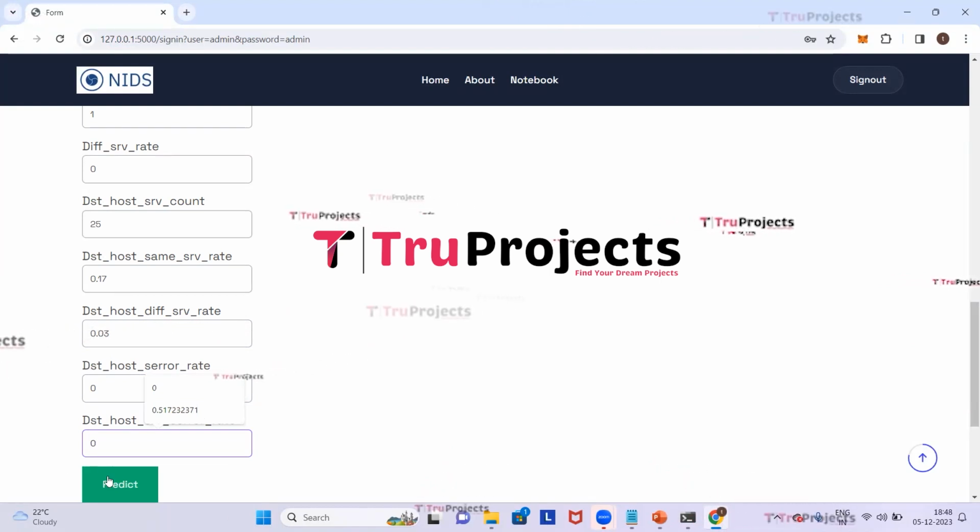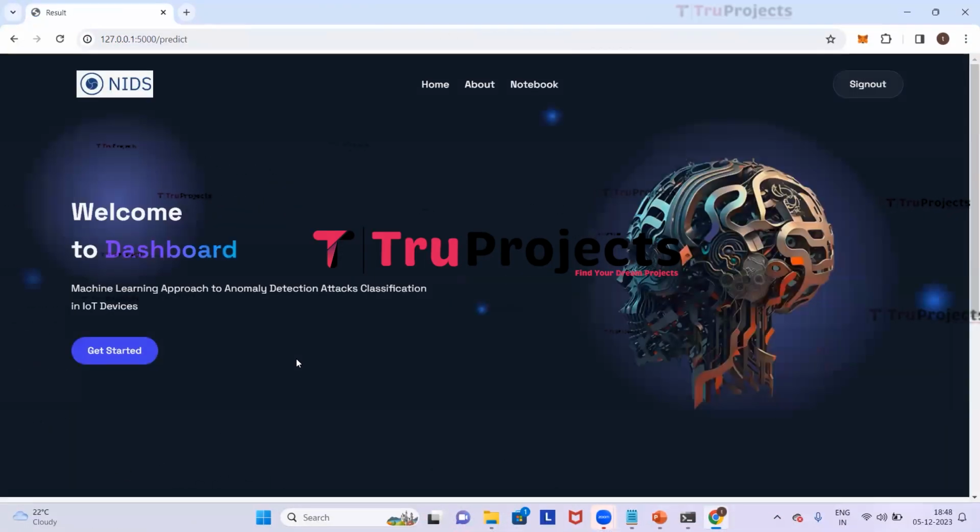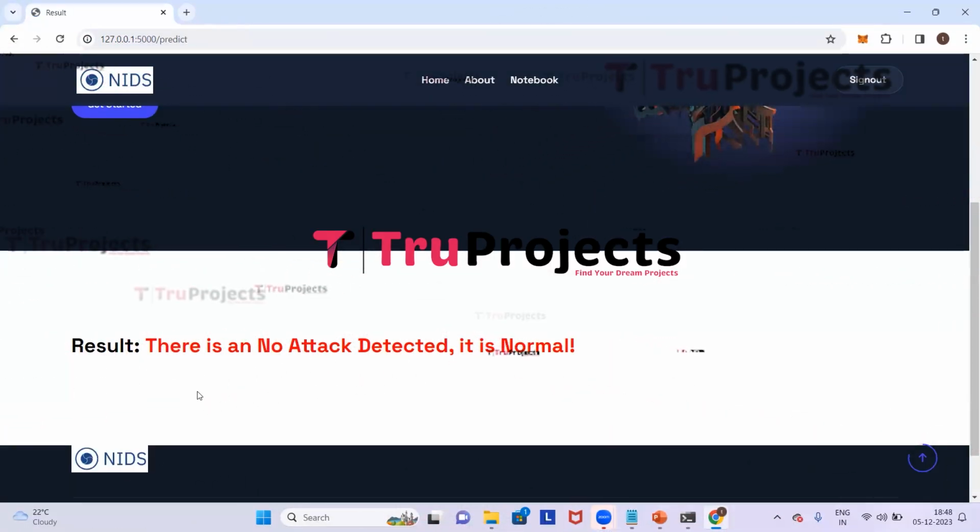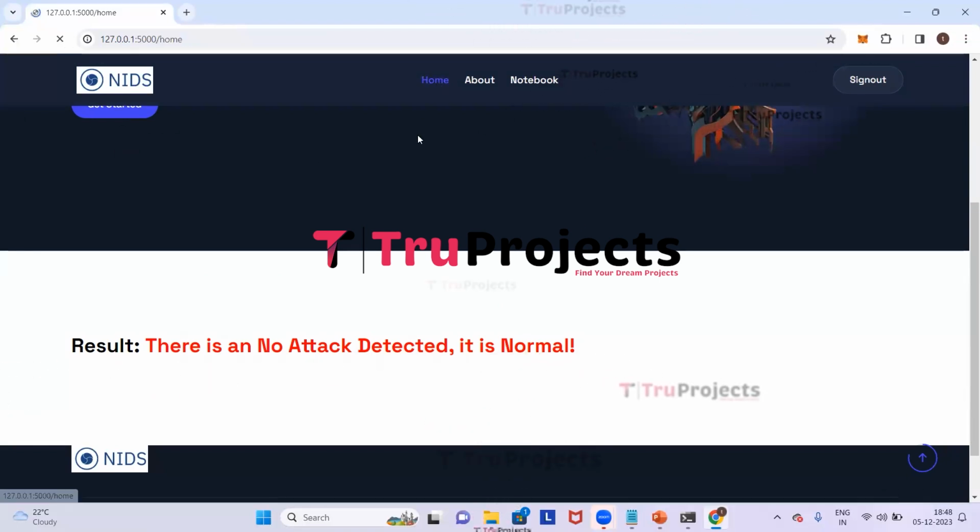Now click on predict. Based on the given parameters, it has predicted that there is no attack detected and it is normal. Now we will enter parameters again. Click on home.